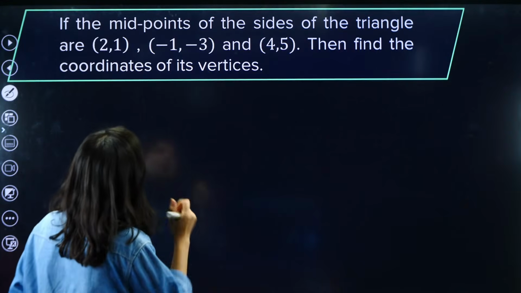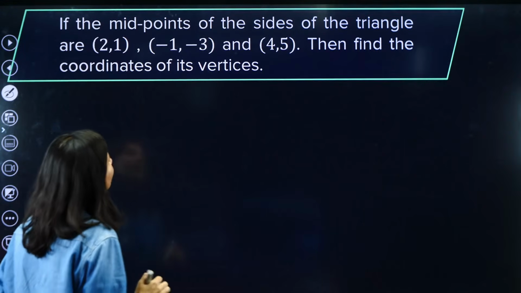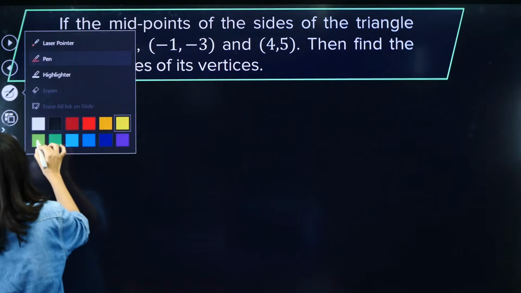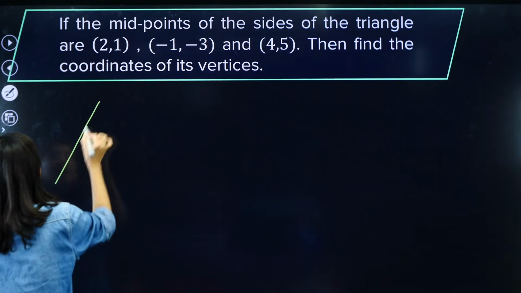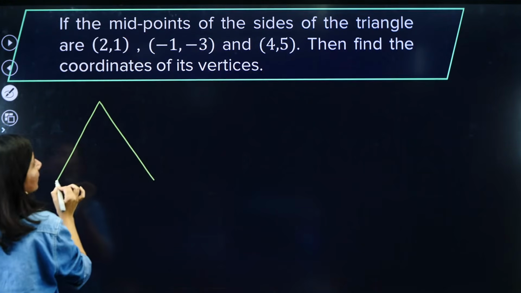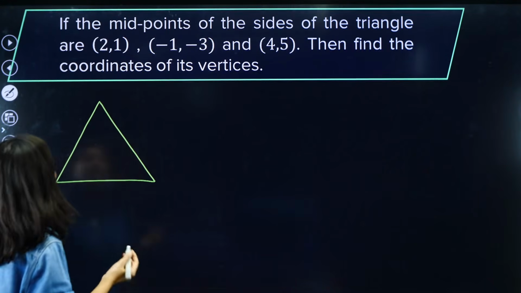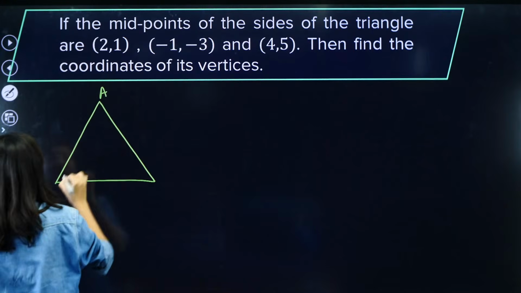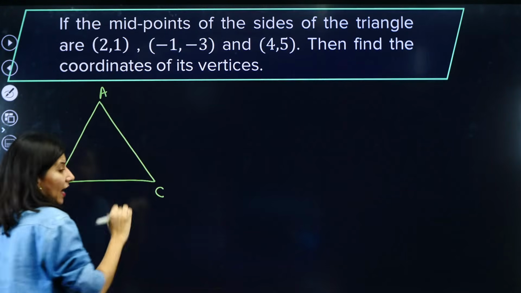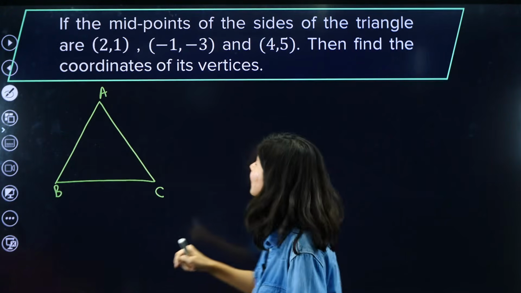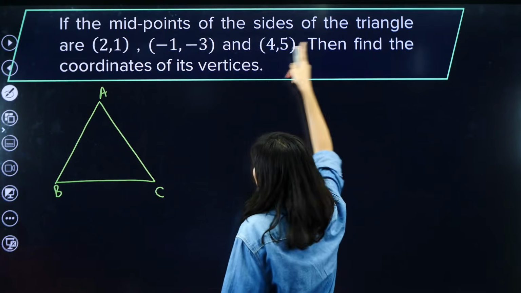Midpoints of the sides of a triangle are given. Find the coordinates of its vertices. Oh my goodness. So there is a triangle. We can name the triangle, right? Let us take the triangle as ABC, and for every side, the midpoint of the side of the triangle is given.